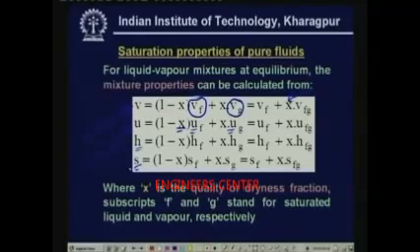That means if you want to find out the mixture properties, you need to know the saturated properties first, and you also need to know the dryness fraction or quality. And you probably remember that the quality or dryness fraction is defined as the mass of the vapor in the mixture divided by the total mass of the mixture. So, that is the definition of dryness fraction.